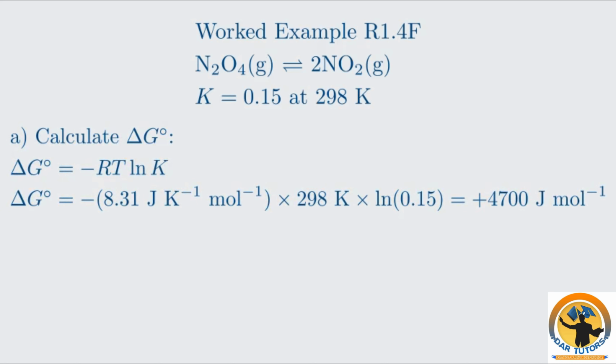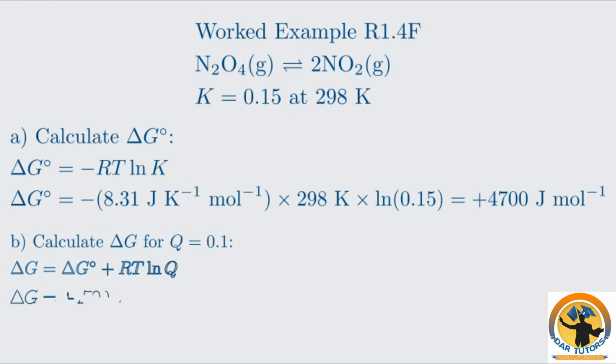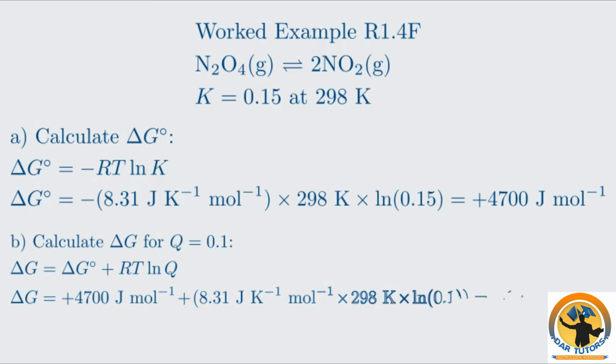Part B, calculate the reaction Gibbs energy, ΔG, when the reaction quotient Q is 0.1. Now we use the full equation, ΔG equals ΔG° plus RT ln Q. Plugging in our calculated ΔG° and the given Q, we find that ΔG is minus 1,000 joules per mole. Because Q is 0.1, which is less than the equilibrium constant K of 0.15, the system is not yet at equilibrium and will spontaneously proceed in the forward direction to make more products, which is consistent with our negative ΔG.